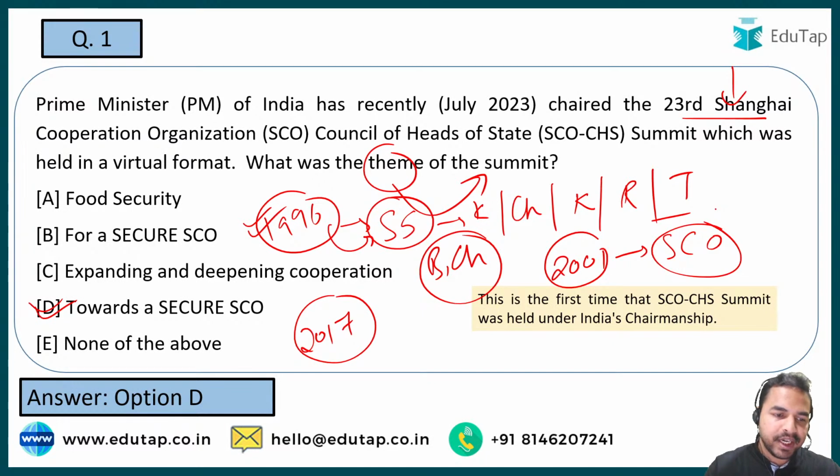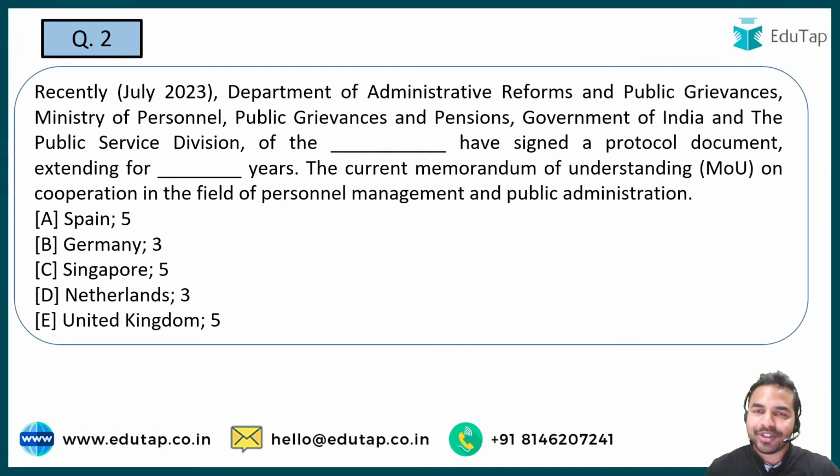So it is basically Uzbekistan which was having earlier the presidency of SCO, and now India is having the presidency of SCO. Absolutely right. I can see Dayaram, Shalini, Priya, Shalini, Dhruv, everybody is giving me the right answers. So guys, now let's move on to the next question.